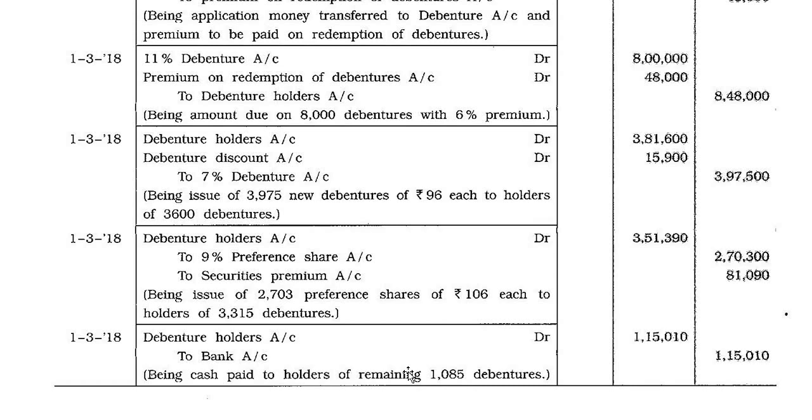So this way chapter number 2, accounting of debentures, all the sums are over. Thank you very much.